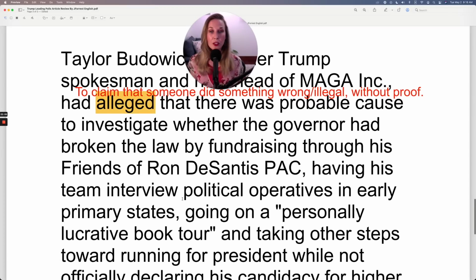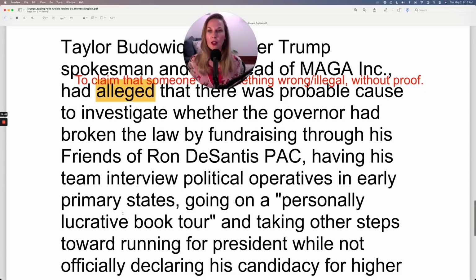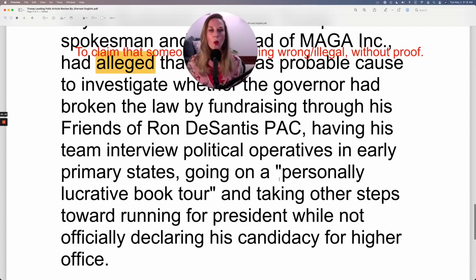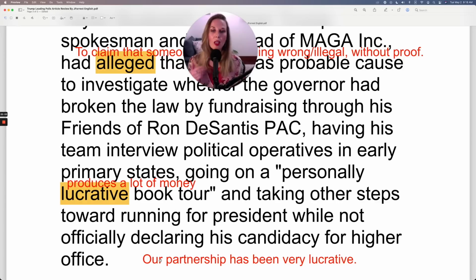Having his team interview political operatives in early primary states, going on a personally lucrative book tour. Let's take a look at this adjective. When something is lucrative, it means it produces a lot of money. So this is a very good thing. It's generally used in a business context. For example, our business partnership has been very lucrative.